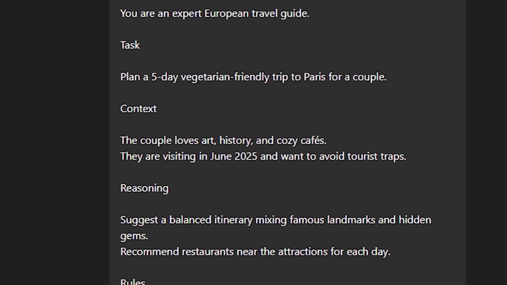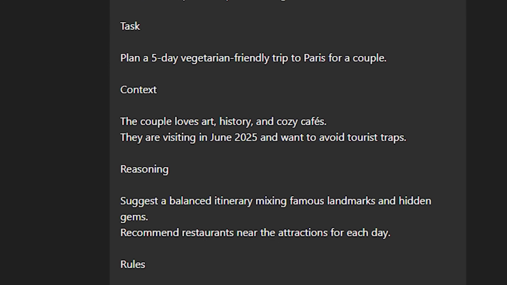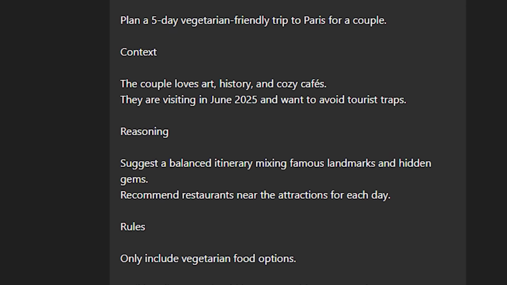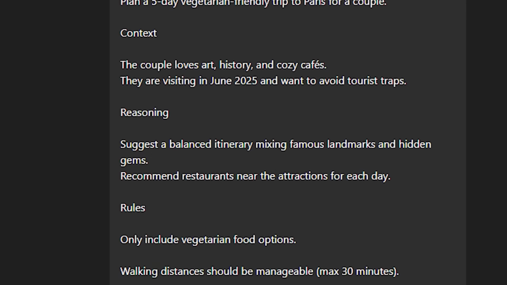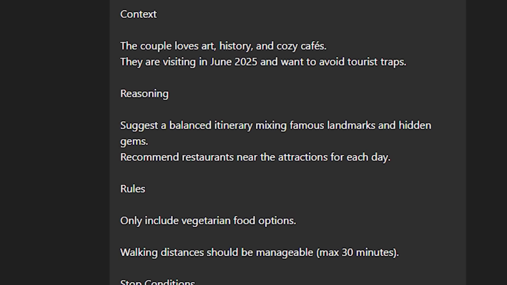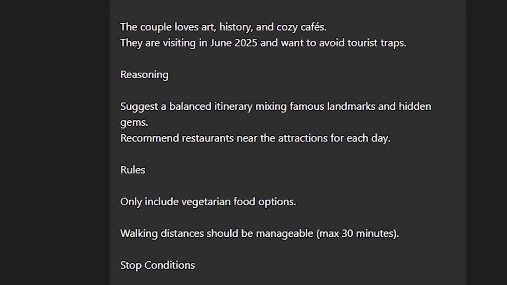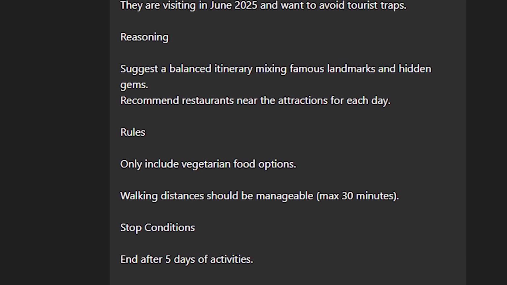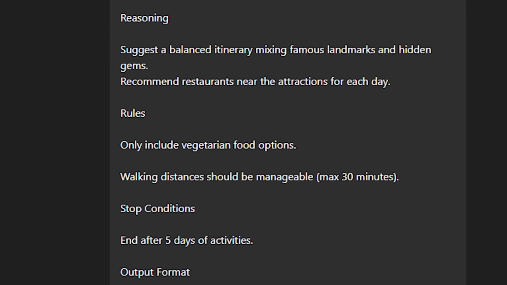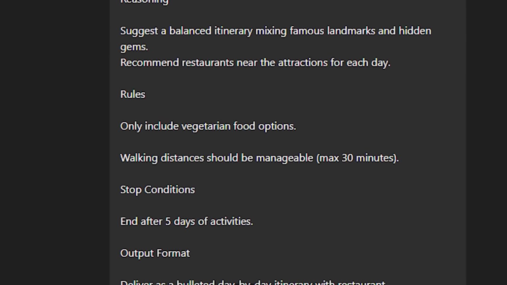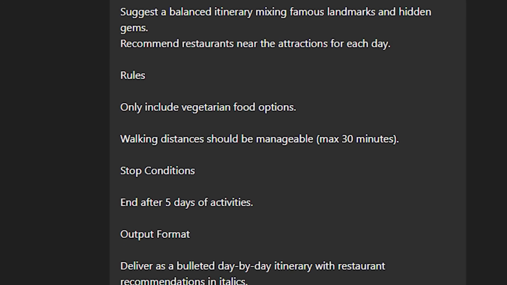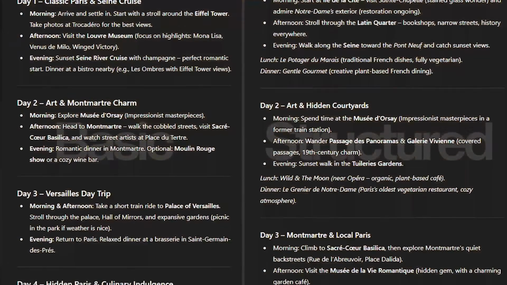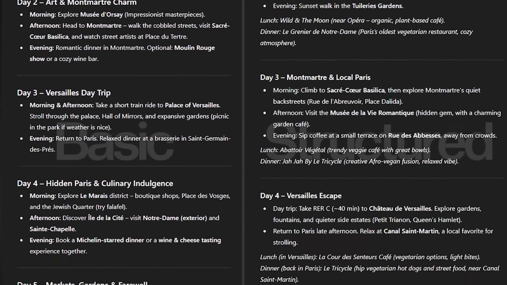I have given the context and reasoning. I also have defined some specific rules: that it only include vegetarian food options since I am a vegetarian, and the walking distance should be manageable, within 30 minutes at most. And I have kept some stop conditions as well, to end after 5 days of activity, and I have also asked for the output format to be delivered as a bulleted day by day itinerary with restaurant recommendations in italics. You can see a significant difference between the basic and a well structured prompt.